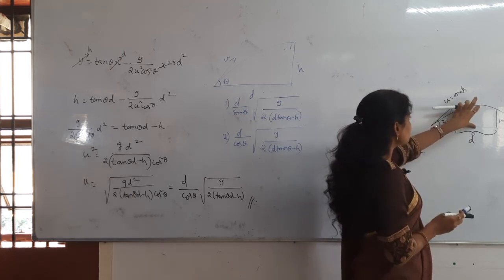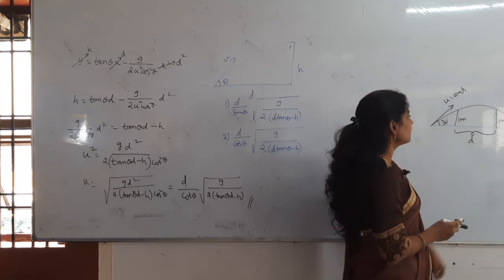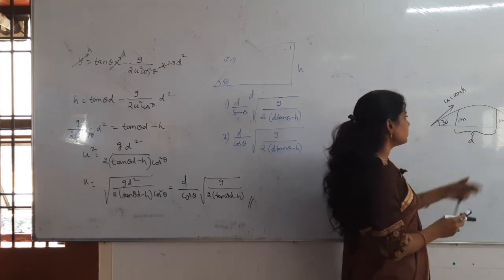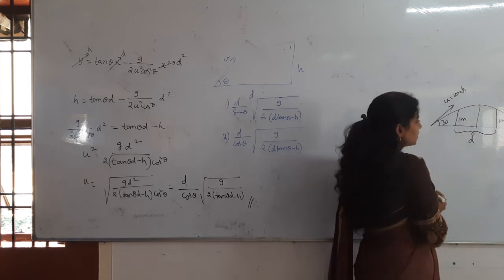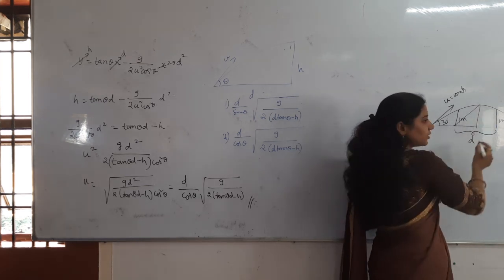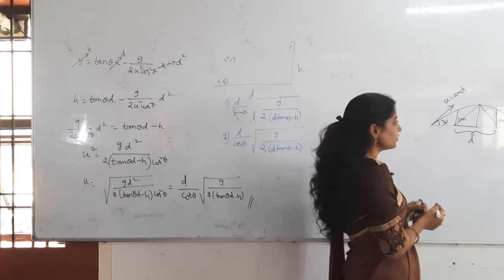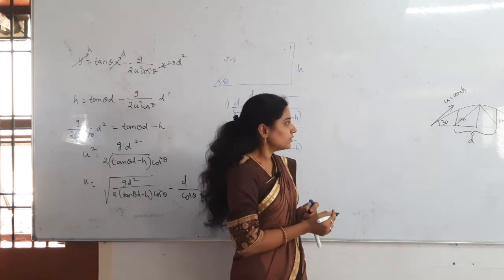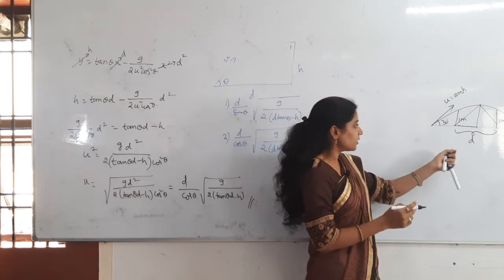By finding the H maximum? Hypotenuse, this one. They are asking the distance, no? Half nothing but how to get this one? You are saying H maximum means here you will get hypotenuse and then this distance from the Pythagoras law. Yes, you can do that. You can do that also. Also one more, just based on the formulas we will see that. Later on we will do that method also.